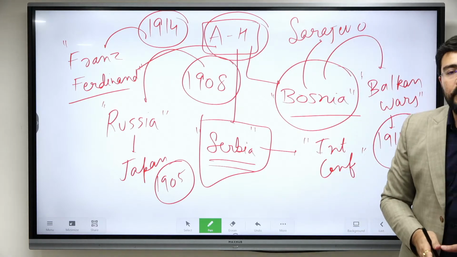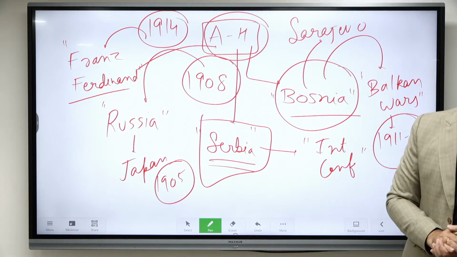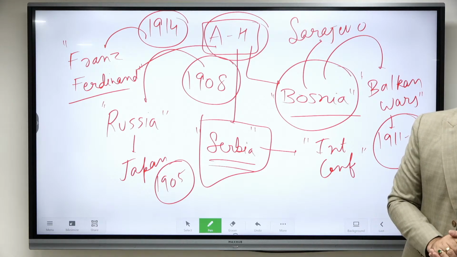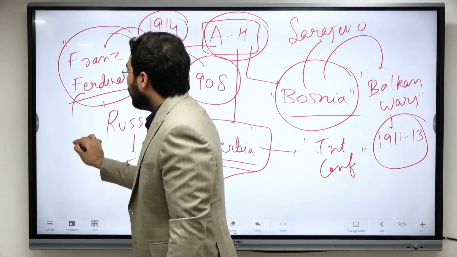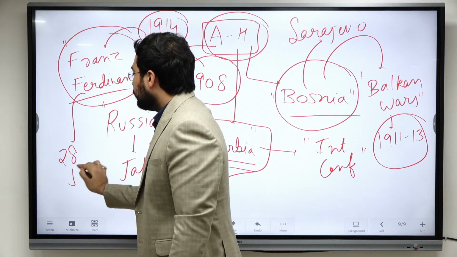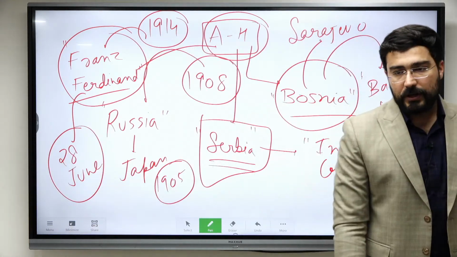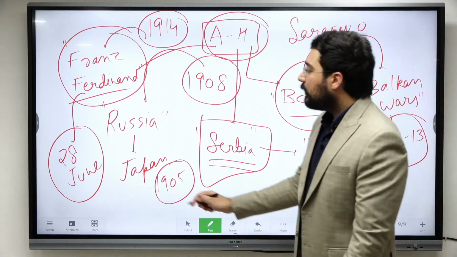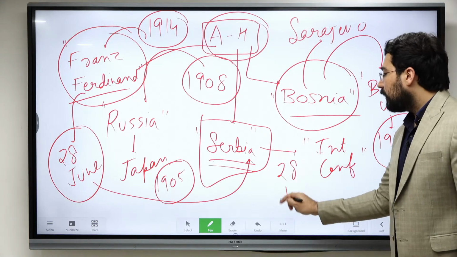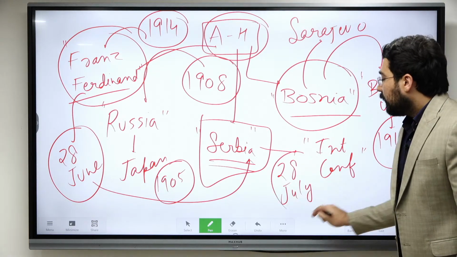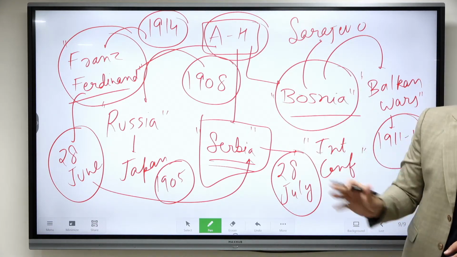Franz Ferdinand was killed by Gavril Princip. He was a Serb revolutionary, extremist, or terrorist, depends upon you. Anyway, so once Franz Ferdinand was killed on 28th of June, some demands were put forward by Austria-Hungary, which could not be fulfilled by Serbia. So by 28th of July, we see the beginning of war between Serbia and Austria-Hungary.